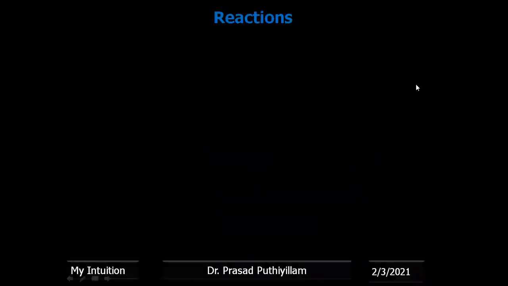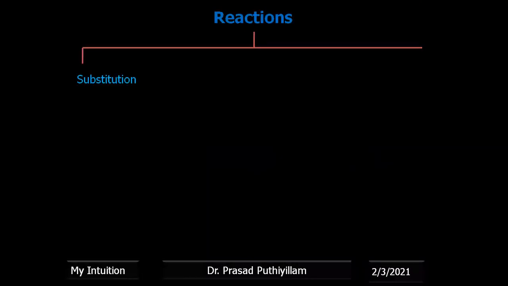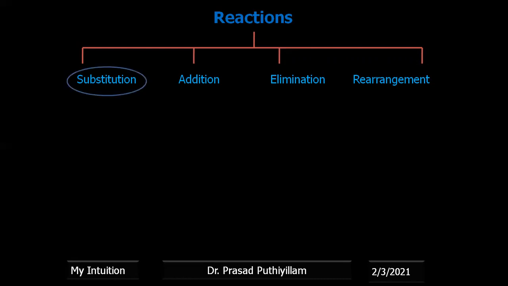So, organic reactions can be mainly classified as substitution reactions, addition reactions, elimination reactions, and rearrangement. Even the rearrangement can be followed with the substitution reaction, that is, substitution reaction with rearrangement, or addition reaction with rearrangement, and elimination reaction with rearrangement. So, with rearrangement, without rearrangement, the organic reaction can also happen. Here I am giving more preference to substitution reaction. Remaining topics will be covered in coming classes.